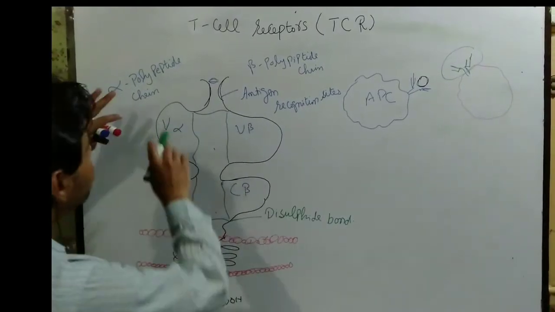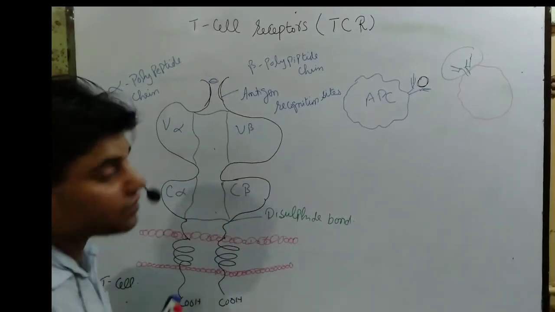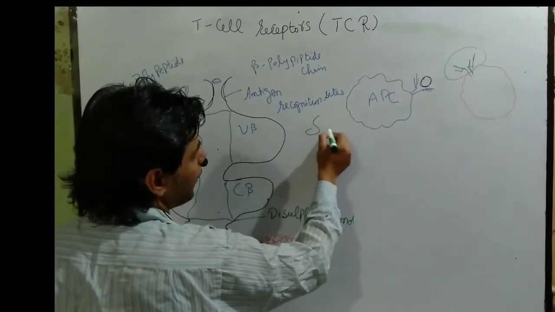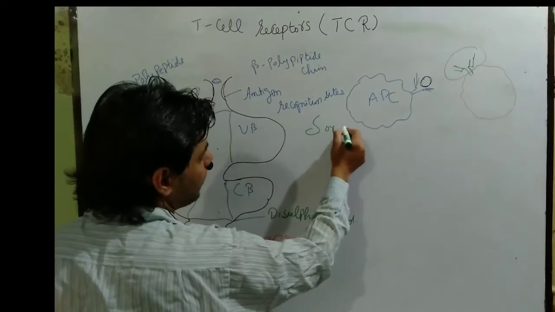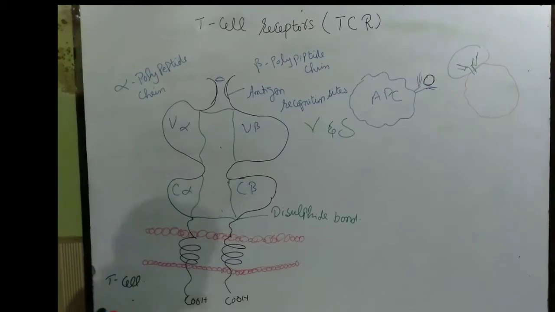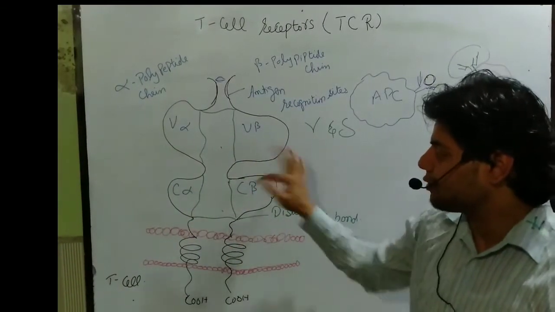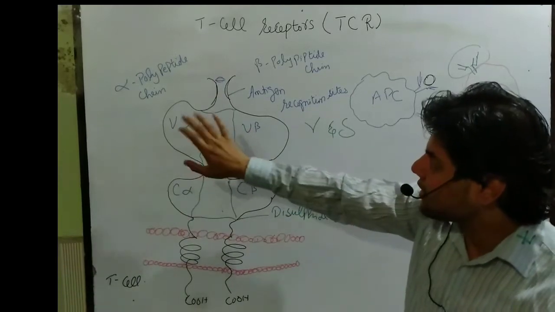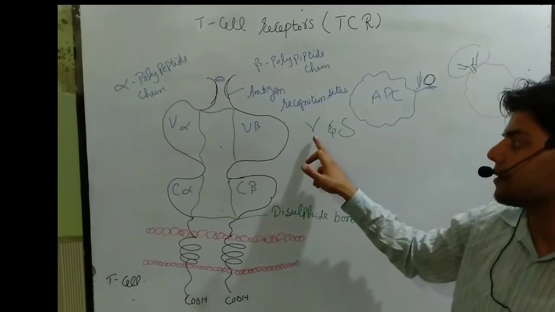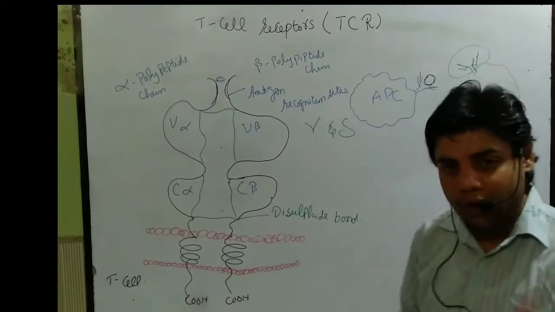Okay, this T cell receptor doesn't only have alpha and beta polypeptide chains. They also have the gamma and delta portion as well. But mainly the T cell will represent only one of the two, not both. Either they will represent this alpha beta chain or they will represent the gamma delta chain at one time, not both.